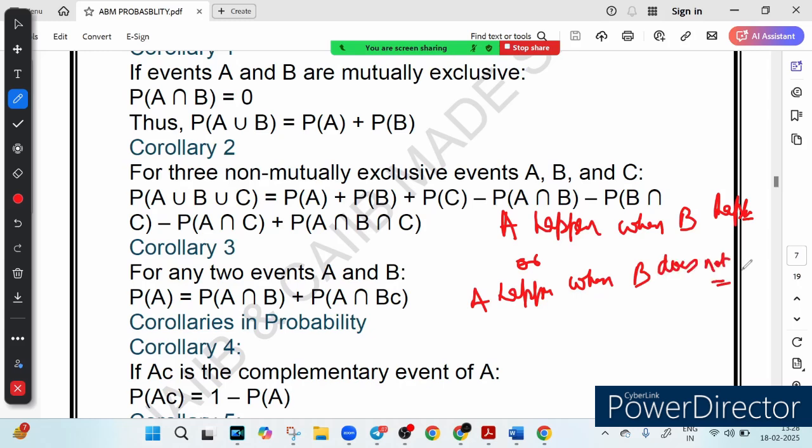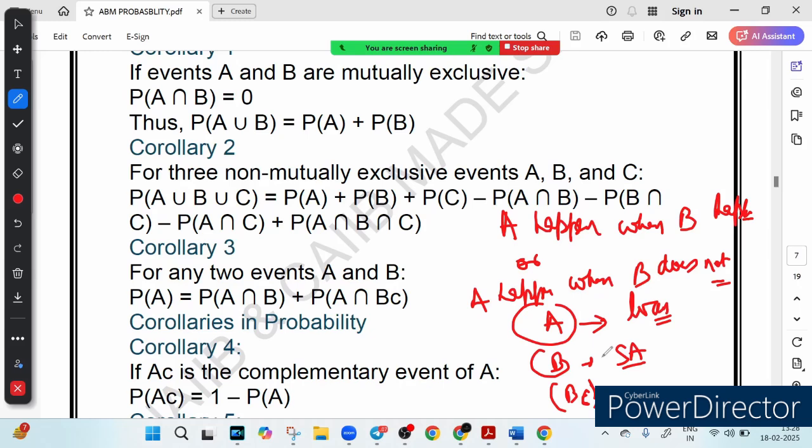For example, probability of a customer applying for a loan. Suppose it is A. A is the probability of a customer applying for a loan. Now some apply because they already have a saving account, which is B. B means they already have a saving account. And some apply without a saving account, which is B complement. Having a saving account is event B, and B complement is not having a saving account, right? So adding both cases gives the total probability of a loan applicant.